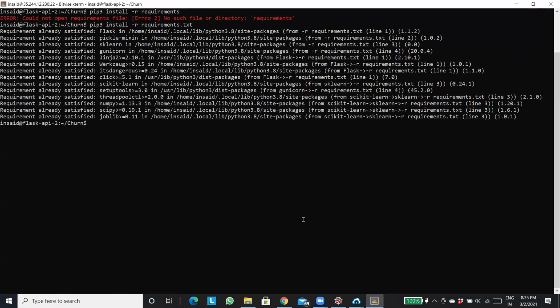Now we are done with my Python installation and my pip installation. Next should be my requirements.txt installation, right? For that, my command is going to be pip3 install -r requirements.txt. Sorry, it should be requirements.txt. Here my requirements are already satisfied, but why is it satisfied? Because I have been using this server, but you'll have to install it again.